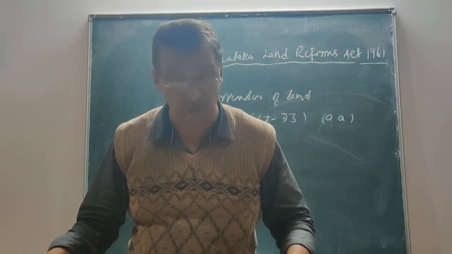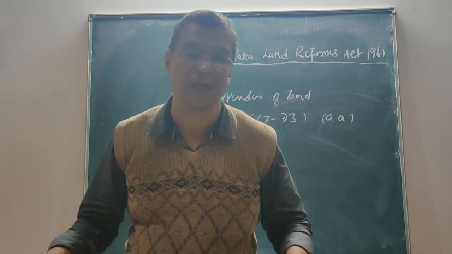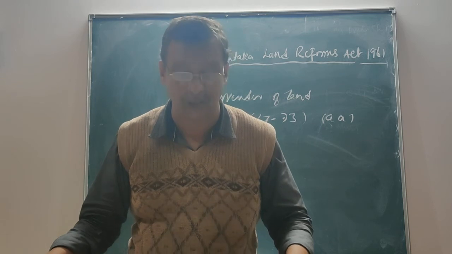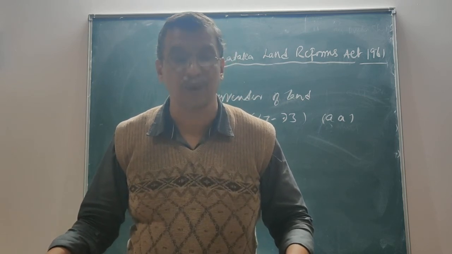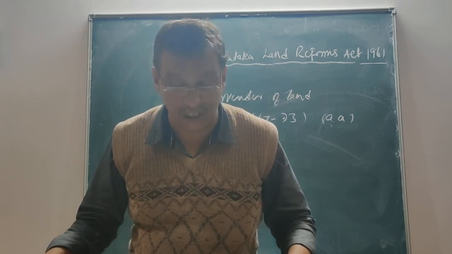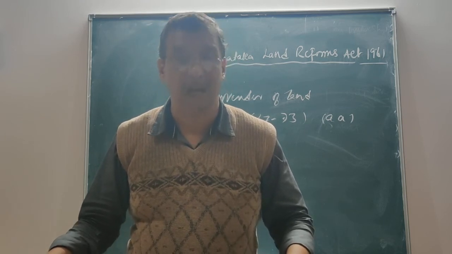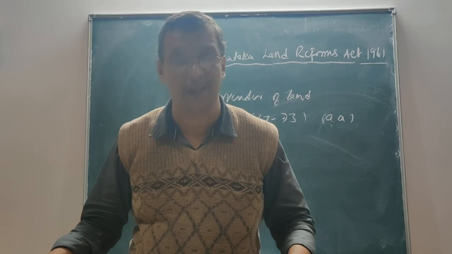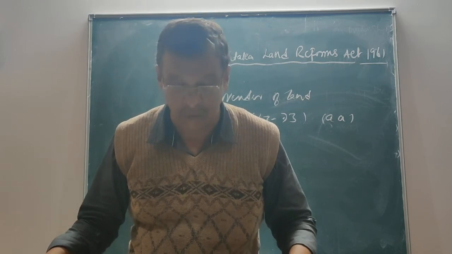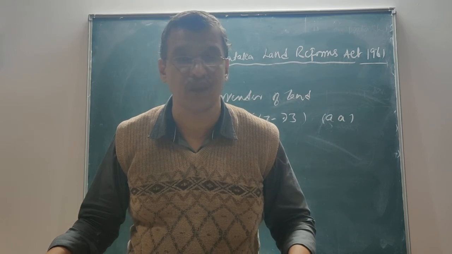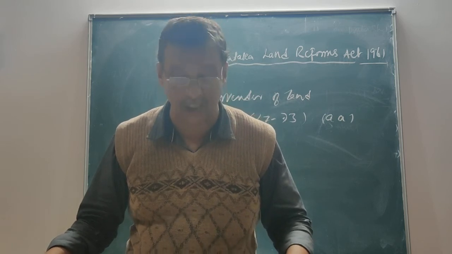Likewise, there can also be a surrender by a usufructuary mortgagee, where if a surrender is made by a usufructuary mortgagee, then the possession of that property reverts in every case to the mortgagor himself. And the mortgagor now has to undertake the same criteria, that he has to look at whether the property he is getting in addition would be exceeding the ceiling limit or not.